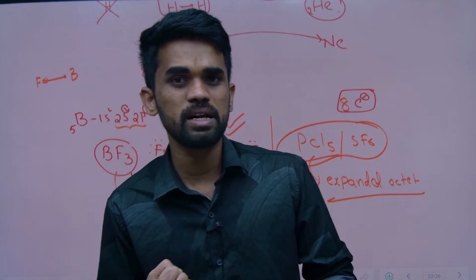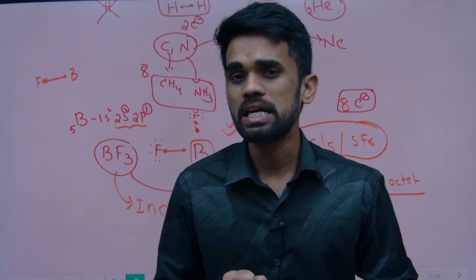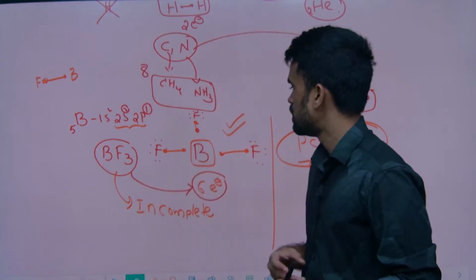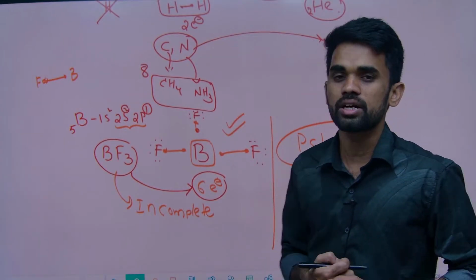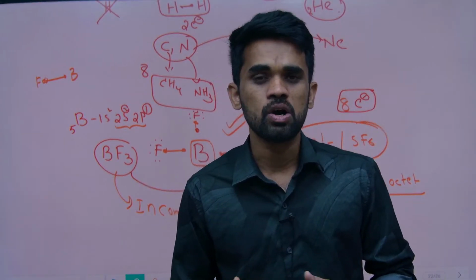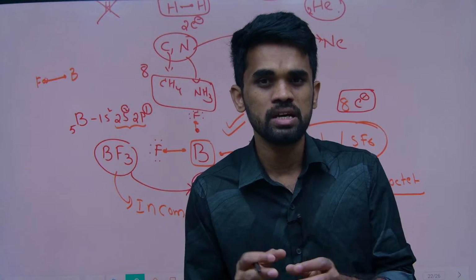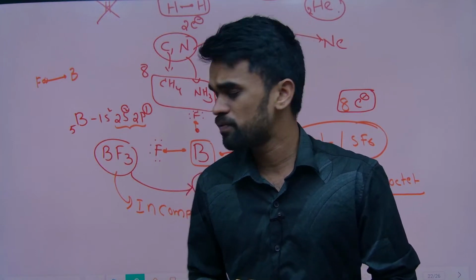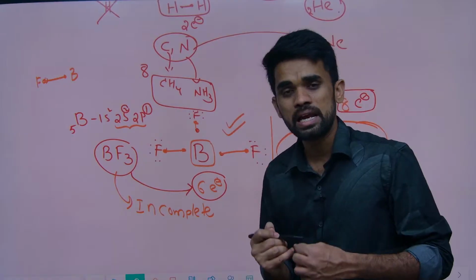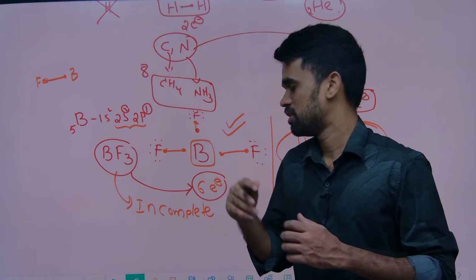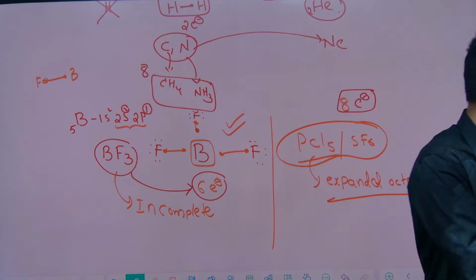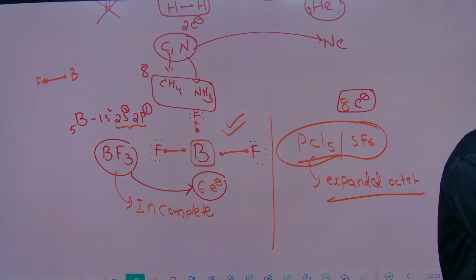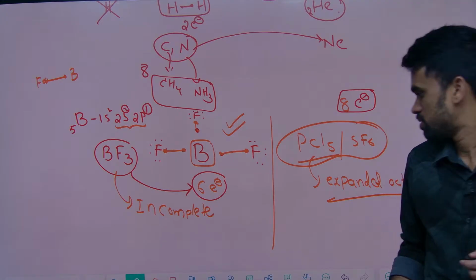He did not explain what the structure of the molecule is, whether it can be T-shape, tetrahedral, or octahedral. The orientation of atoms around the central atom is not explained. Therefore, those are also considered limitations of the Lewis dot structure. Okay, remember this. Okay, next.